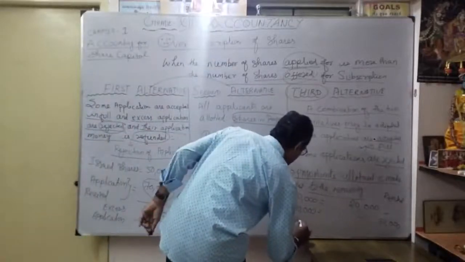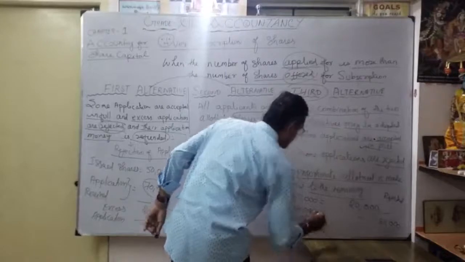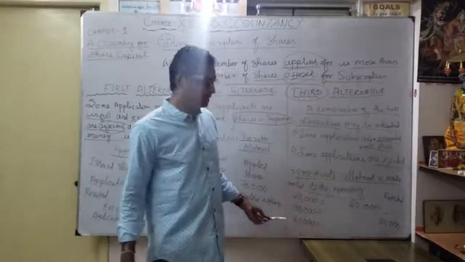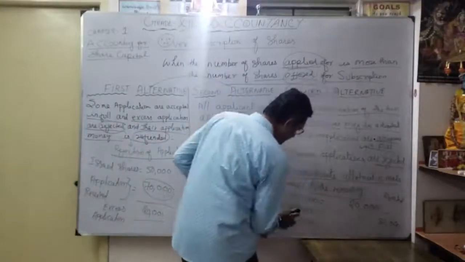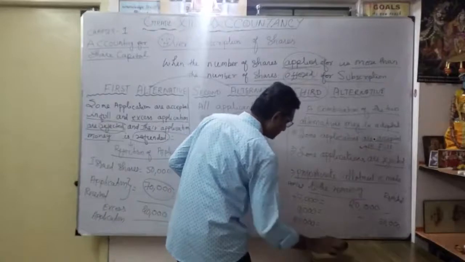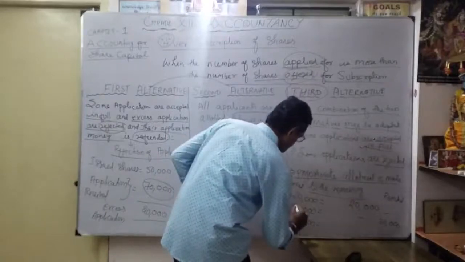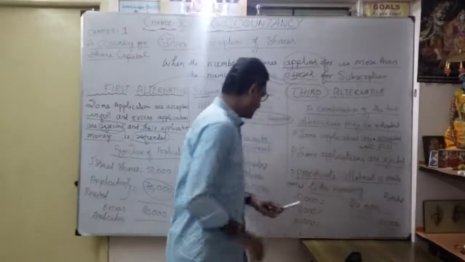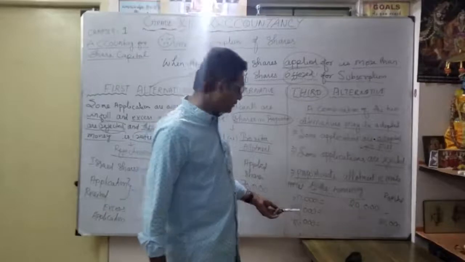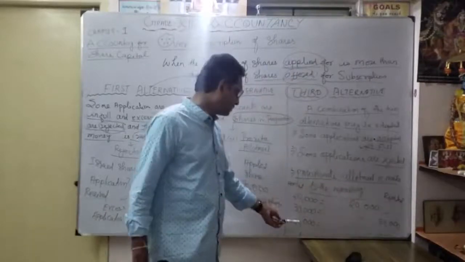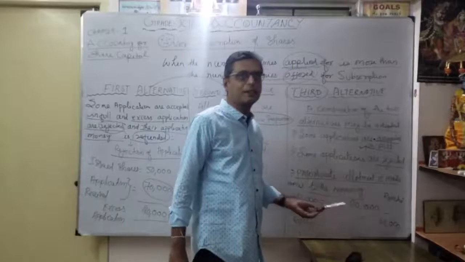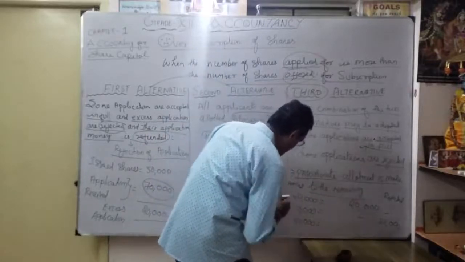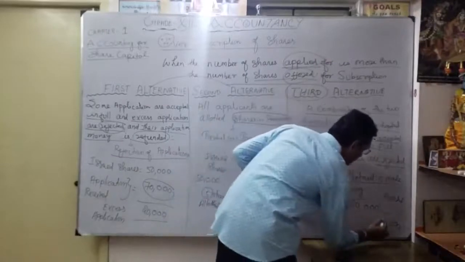Whatever 20,000 shares. So totally here 70. Okay, so here not 30, I mentioned 20. Okay, 30. So whatever 20,000 shares is the balance. So whatever applied 20,000, I have to give for the remaining how many shares here? I changed here: 20,000, 20, 20, 40. So 20,000 shares rejected.